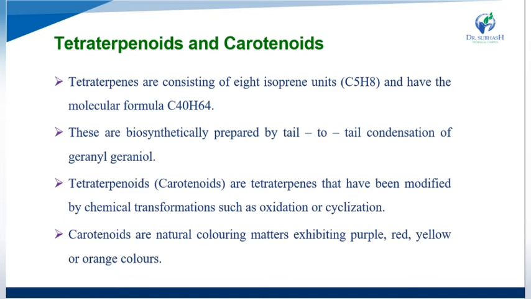So tetraterpenoids, carotenoids are tetraterpenes that have been modified by chemical transformation, such as oxidation or cyclization. Carotenoids are naturally occurring coloring matters exhibiting purple, red, yellow, or orange color.